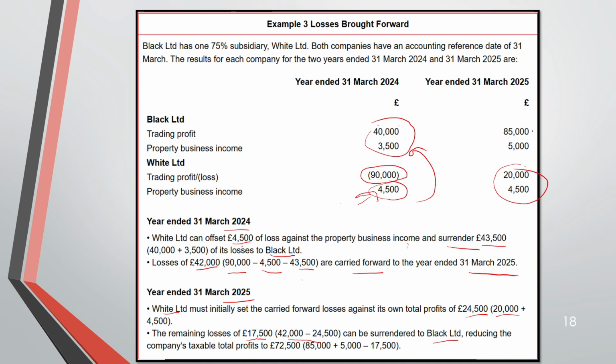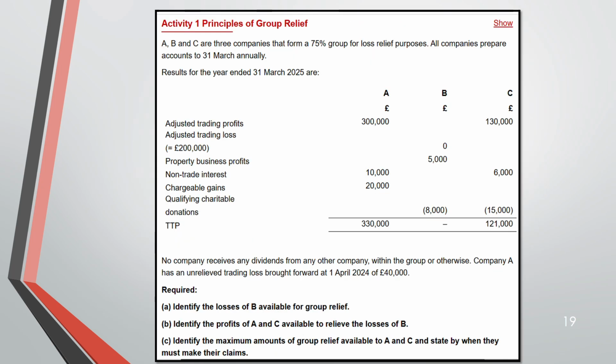So Black, if you see, it's 85 plus 5. So it's 90,000. Out of 90,000, 17,500, if you deduct, you are left with the TTP of 72,500. This 72,500 is for Black. Black has to pay corporation tax on this 72,500. You understand?